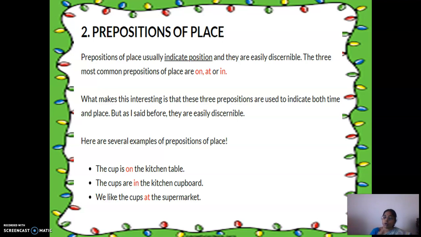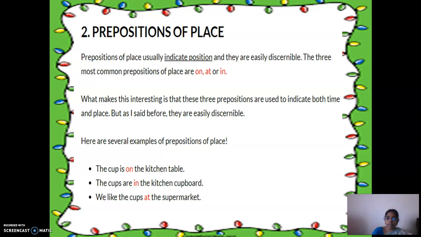The cup is on the table. When the surfaces are touching each other, we use the word on. The cup is on the table, right? The cups are in the kitchen cupboard. We buy the cups at the supermarket. So at the place, at the supermarket, right?